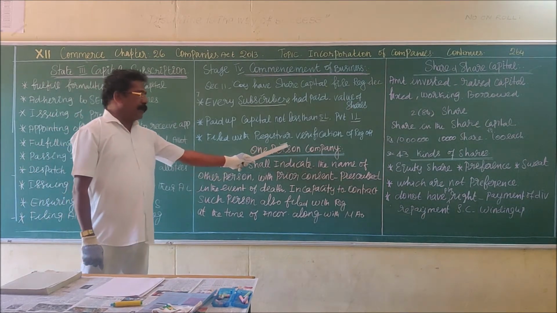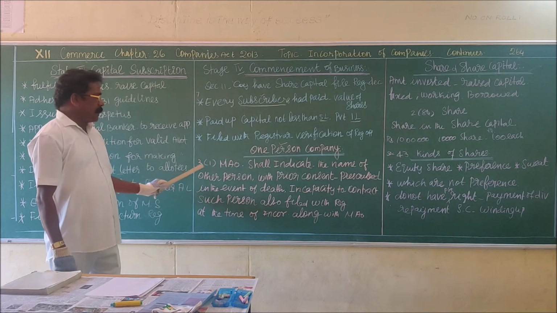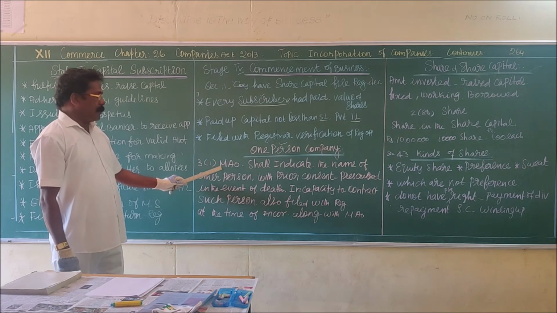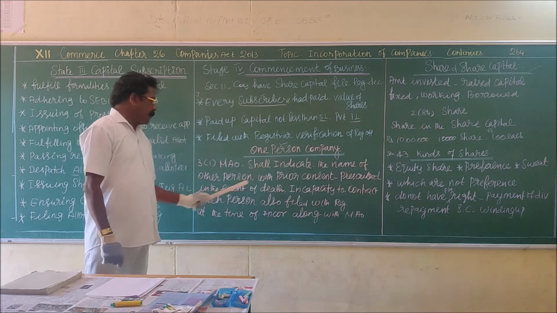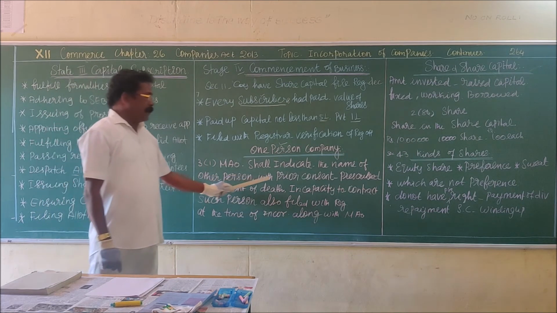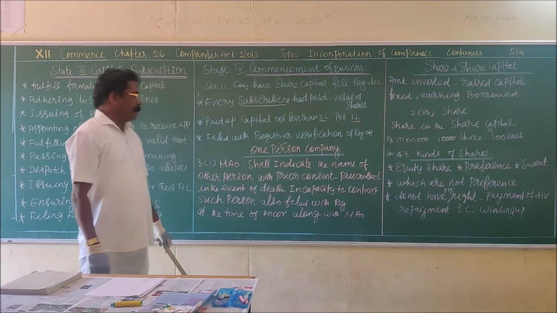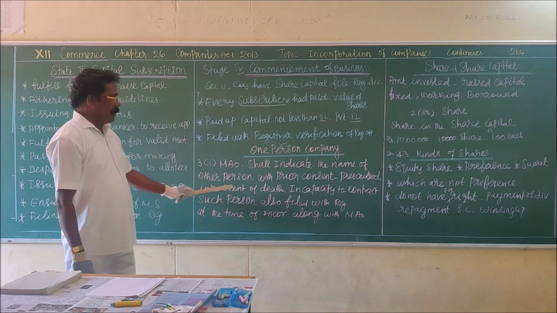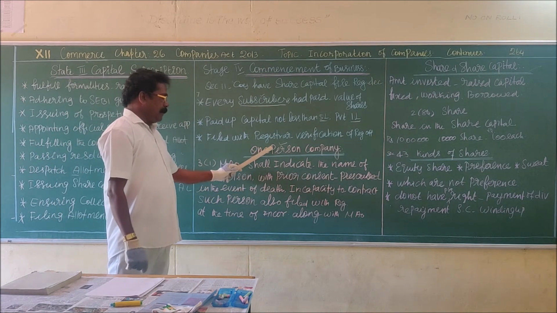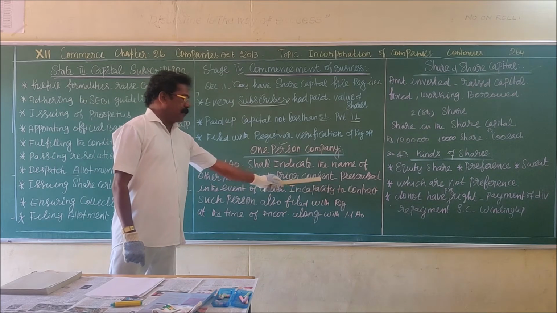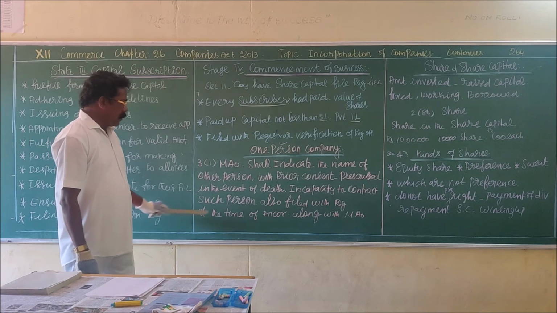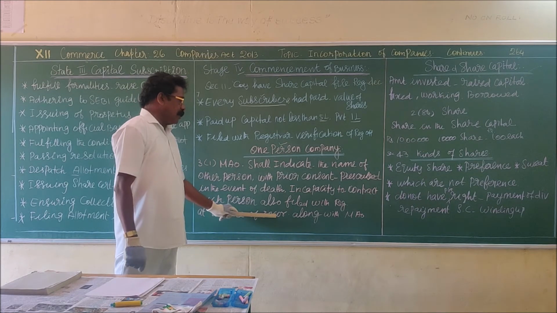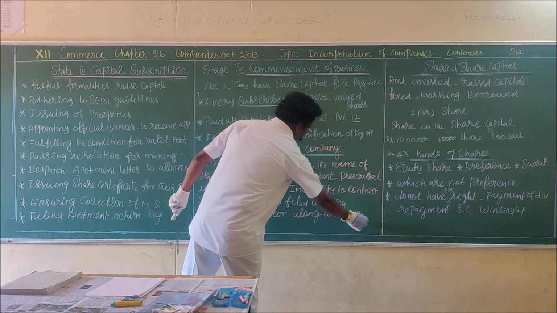Suppose in case of one person company, section 3 subsection 1, the memorandum of association filed by the one person company indicates the name of the other person, with the prior consent in the prescribed form, in the event of death of the subscriber or incapacity to make contract. In these cases, the name of the other person is filed with the registrar of company at the time of incorporation along with the memorandum of association.